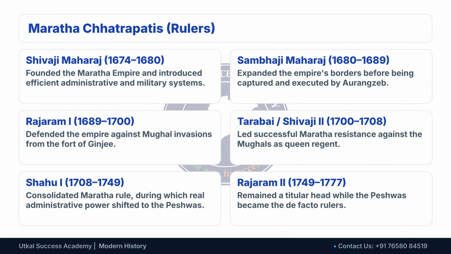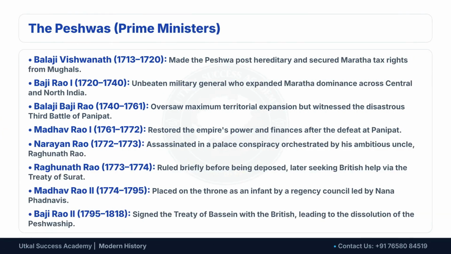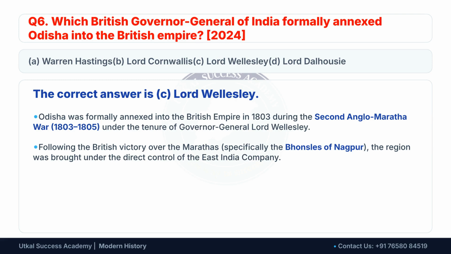The Maratha Chhatrapatis began with Shivaji Maharaj, who founded the empire. Over time, administrative powers shifted to the Peshwas, as seen during the rule of Shahu I and Rajaram II. The Peshwas, or prime ministers, eventually became the de facto rulers of the Maratha Empire. Key figures like Balaji Vishwanath made the post hereditary, and Baji Rao II's treaty with the British led to the end of the Peshwaship.